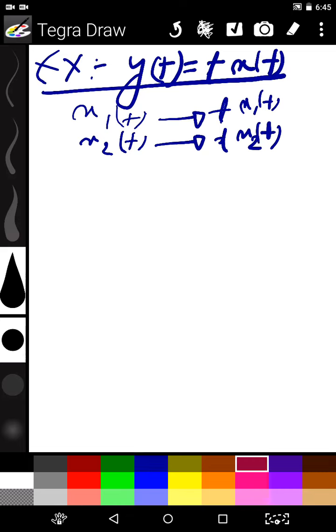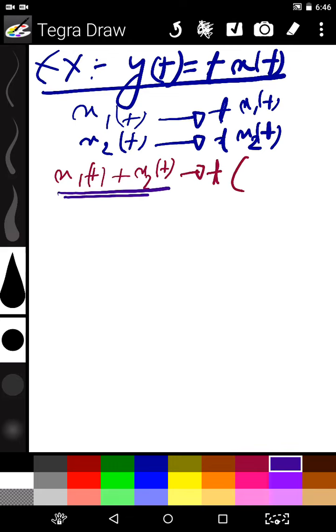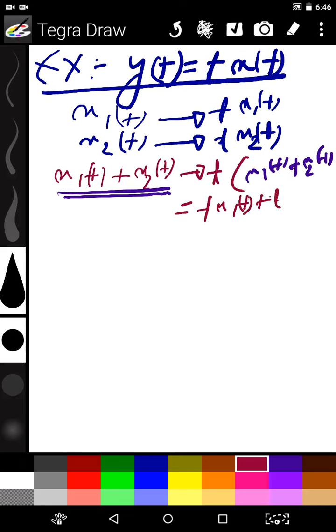Now, if we give x1(t) plus x2(t) as input to the system, then the output will be t into, we just place the whole input in the place of x, that is x1(t) plus x2(t), which equals t into x1(t) plus t into x2(t).